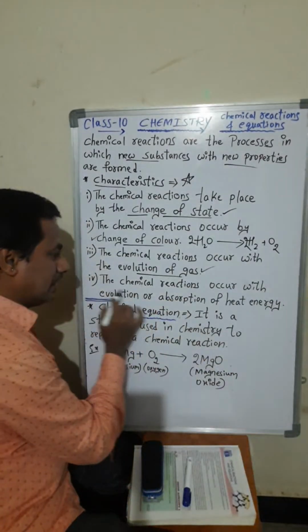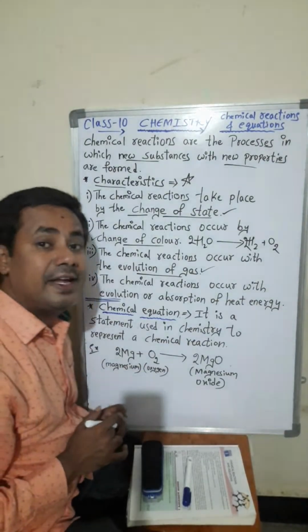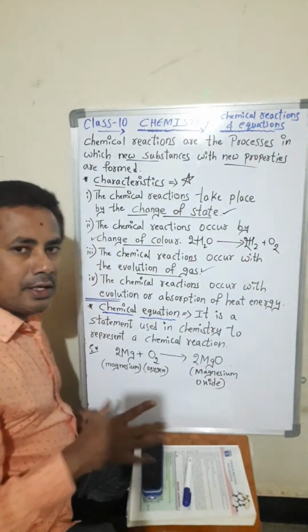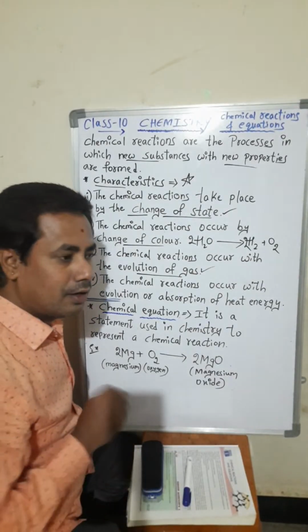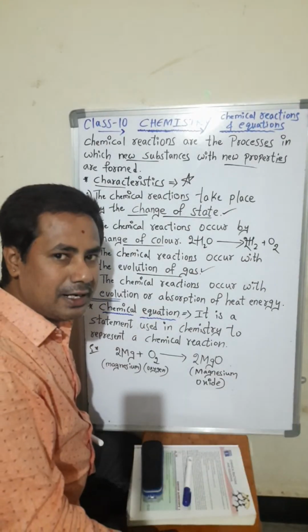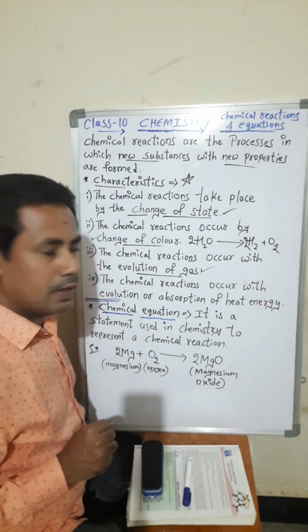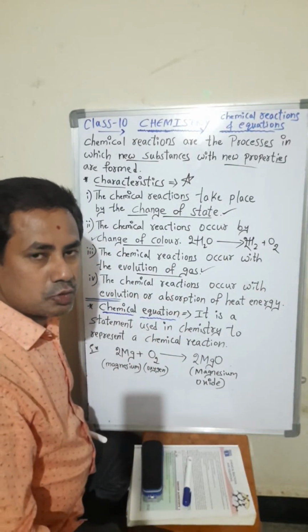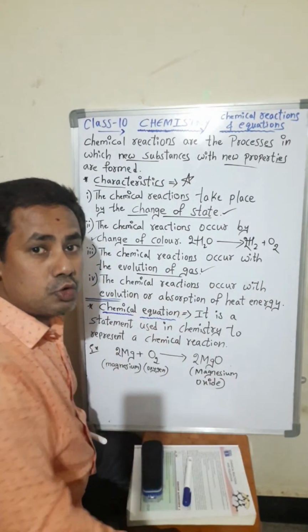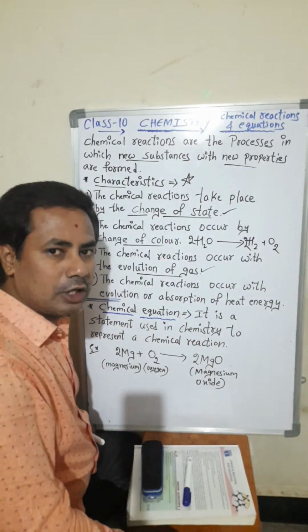And the fourth one: chemical reactions occur with the evolution or absorption of heat energy. During chemical reactions, heat will be released in some reactions, and in some chemical reactions, heat will be absorbed. In this chapter there are endothermic and exothermic reactions, students. Exo means outside. The heat will be released outside in an exothermic reaction.